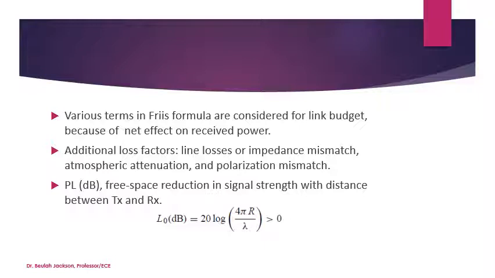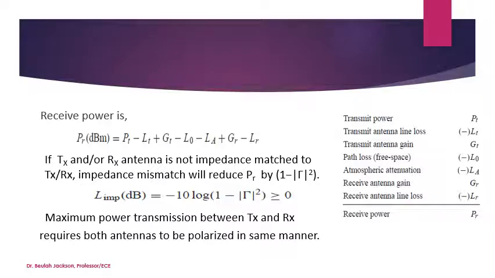One of the terms in the link budget is the path loss. It is accounting for the free space reduction in signal strength with distance between the transmitter and the receiver. So L0 in dB is equal to 20 log (4 pi r divided by lambda), which is greater than 0. So this is the path loss. After including the various losses, the received power can be written as PR is equal to PT minus LT plus GT minus L0 minus LA plus GR minus LR. So this is also called as the Friis formula after including the link budget parameters.